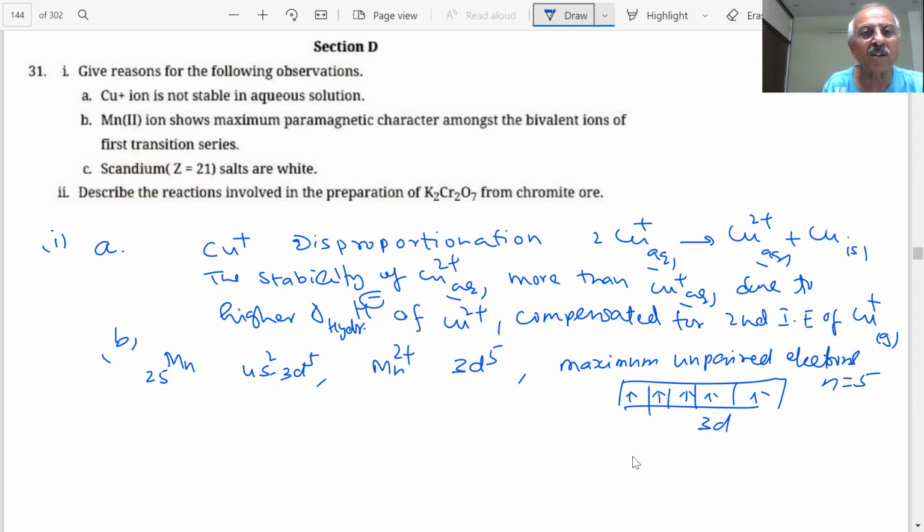Scandium 3+ salts are white in color. This question was given many times. Scandium is 21.